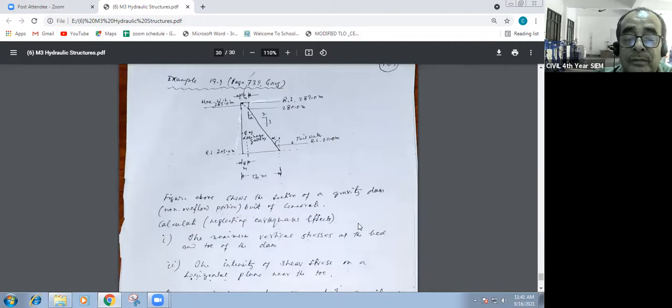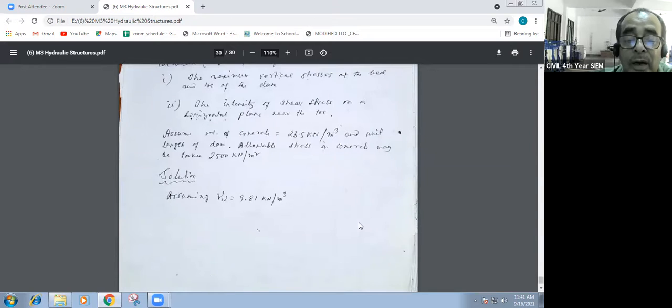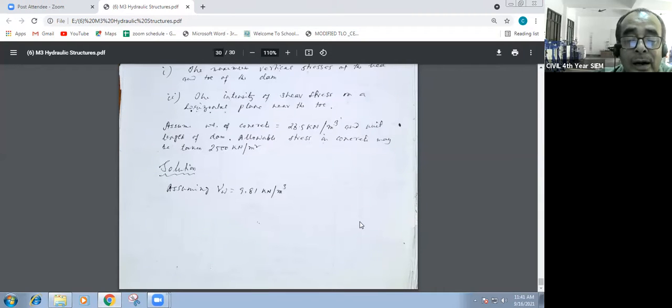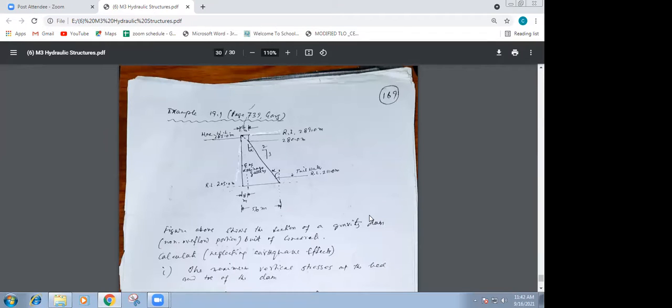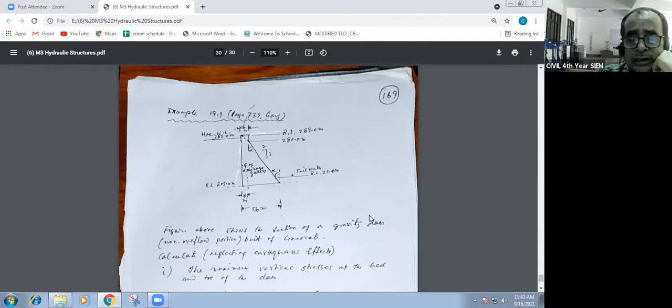Example. I don't know whether you have any reference or not. Do you have any book? Does anybody have the SK Garg book? No, sir. Then under that situation, next class I will discuss. One thing, keep it in mind.